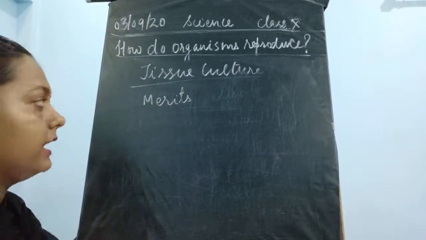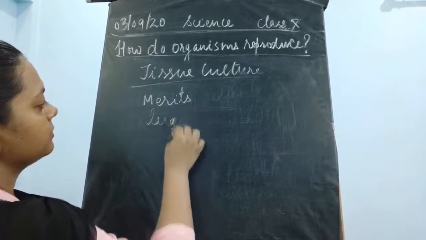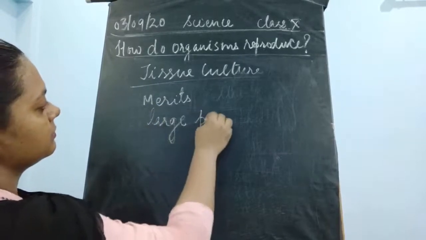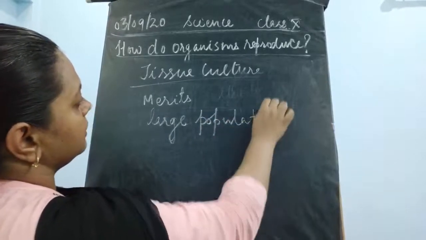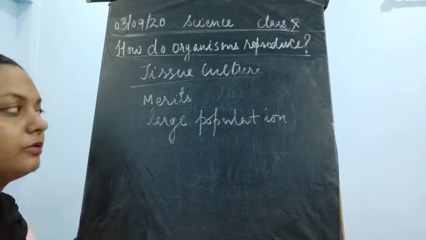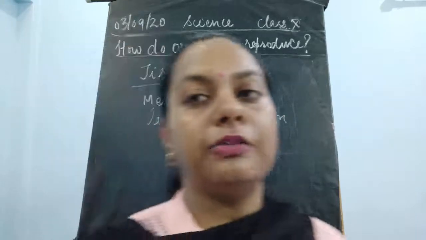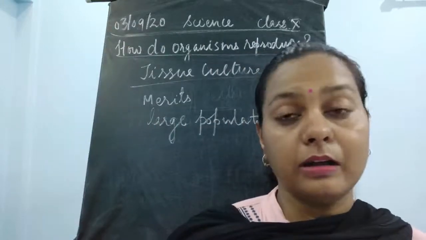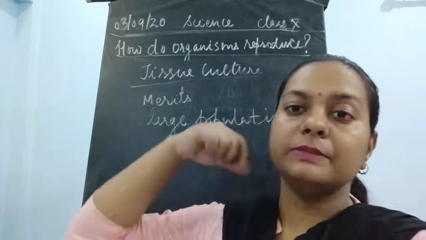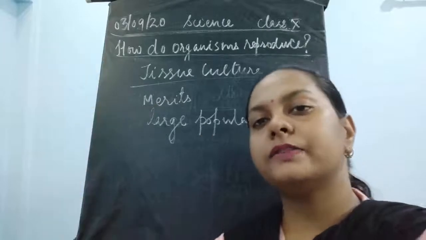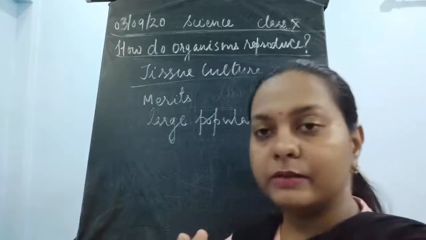The first merit is that it can develop a large population. A large population of plants could be developed at one time. Because we are producing these plants in test tubes, we could take hundreds of test tubes and produce hundreds of plantlets in one go.